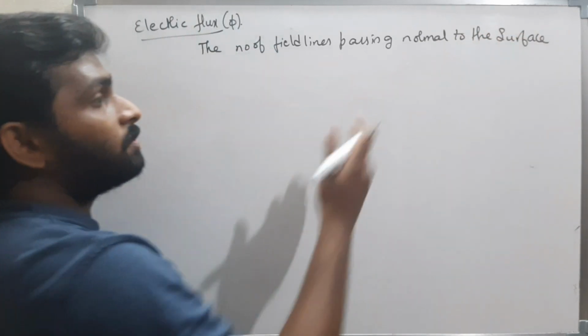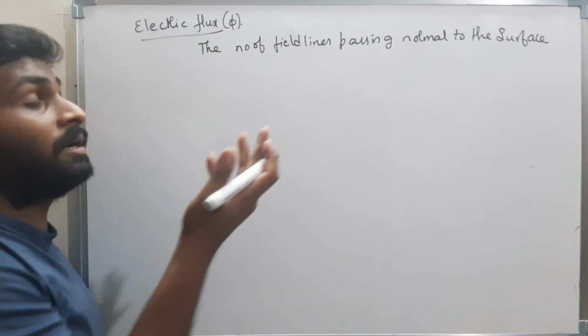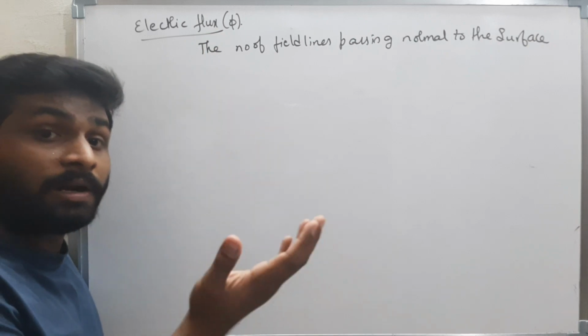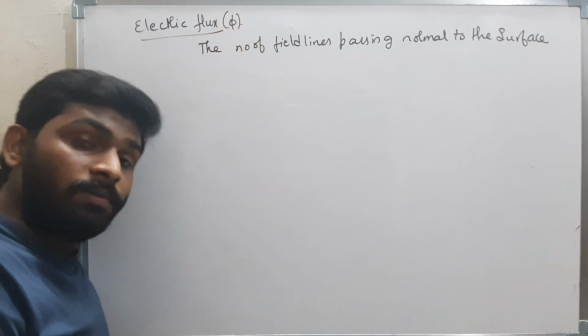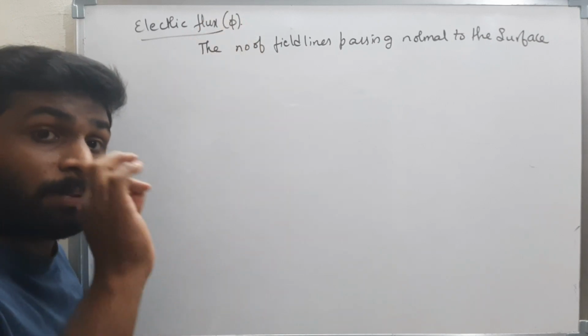The number of field lines passing normal to the surface is nothing but the electric flux. Normal means perpendicular to the surface.